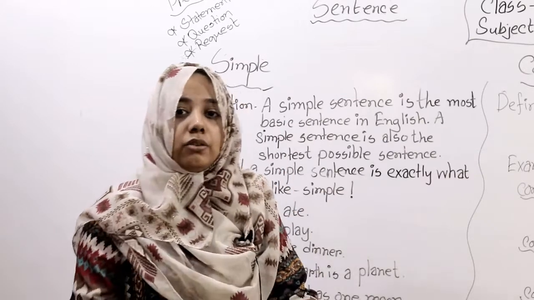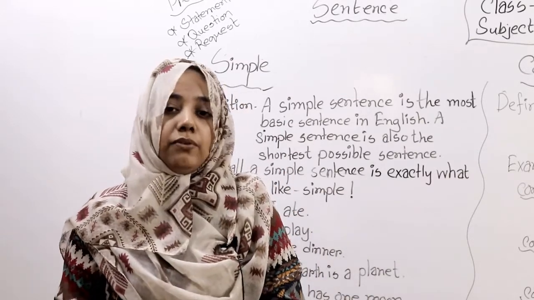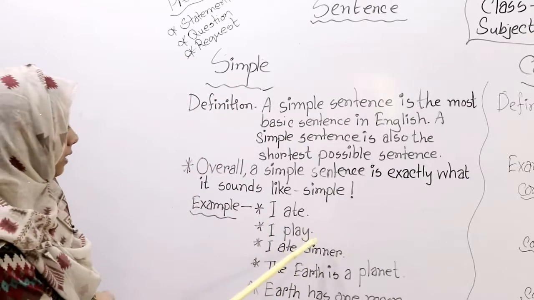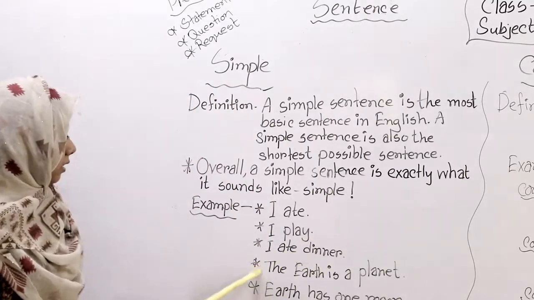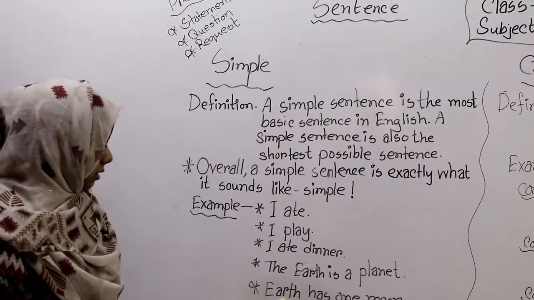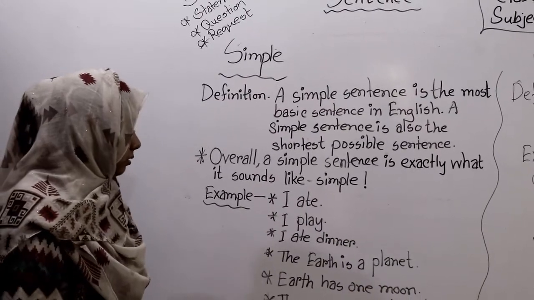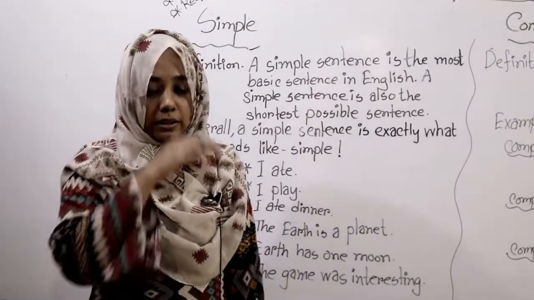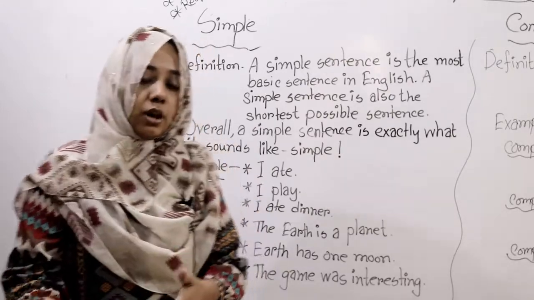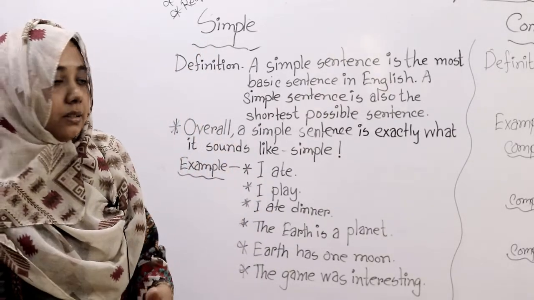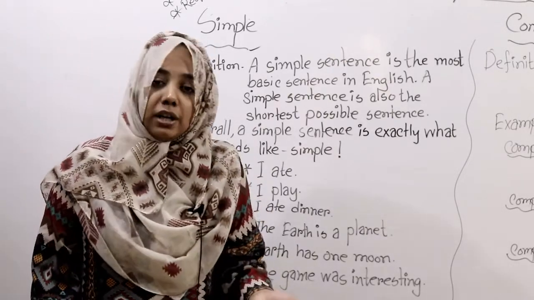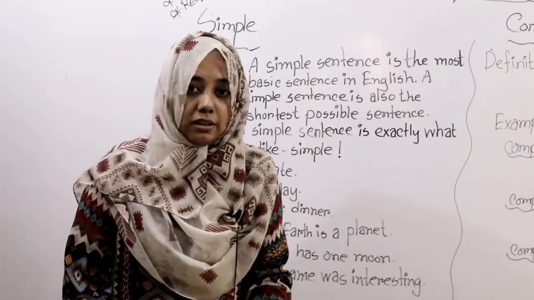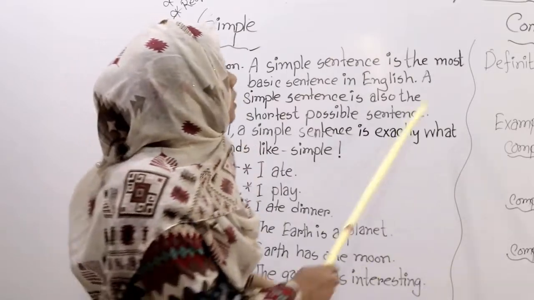Whatever you say regular in your daily life is simple sentence, like I ate, I play, I ate dinner, the earth is a planet, earth has one moon, the game was interesting. Whatever we say every day in our simple life is called simple sentence. Like now I am taking your class, you are watching my video. This type of sentence is simple sentence. Now come to compound sentence.